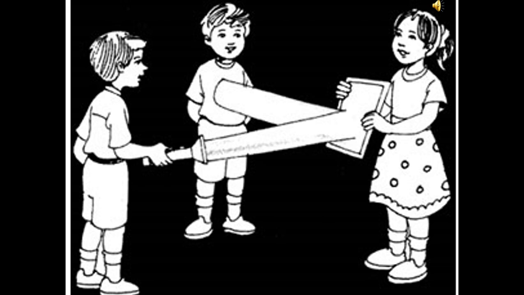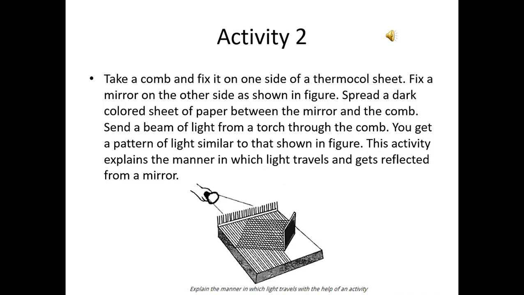Now one more activity is given in your NCERT book. Let us discuss that activity. Take a comb and fix it on one side of a thermocol sheet. Fix a mirror on the other side as shown in the figure. Spread a dark colored sheet of paper between the mirror and the comb.